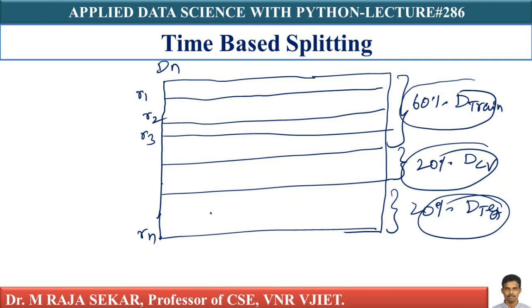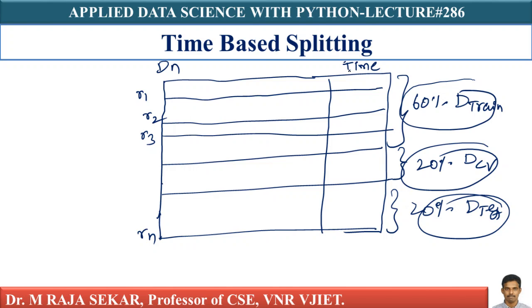Now, let me argue with you on why time-based splitting is better than random splitting. We will try to understand. Imagine for our data, if you don't have a time column, it is impossible.